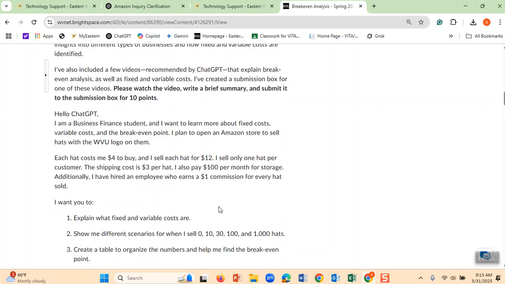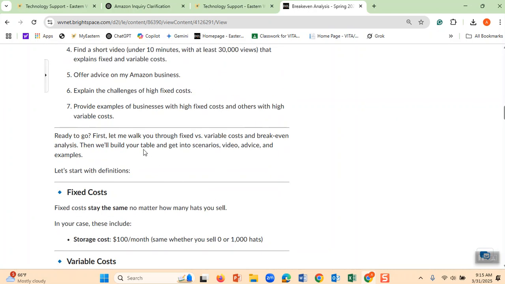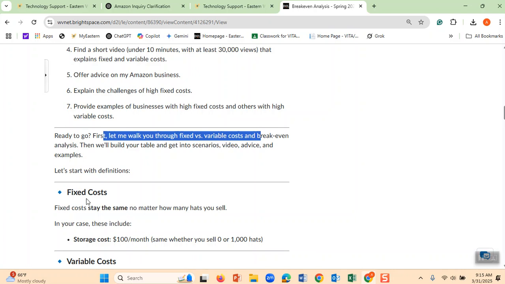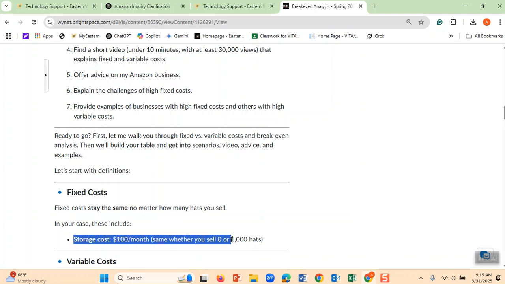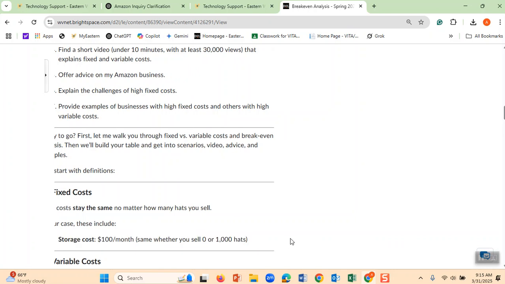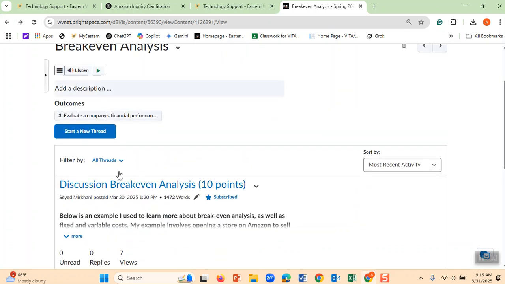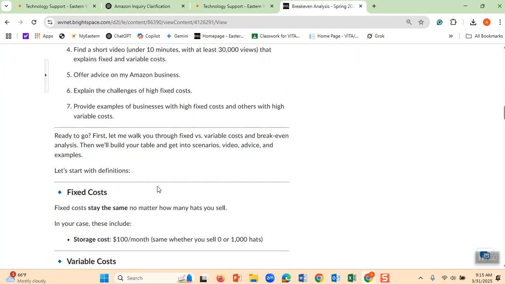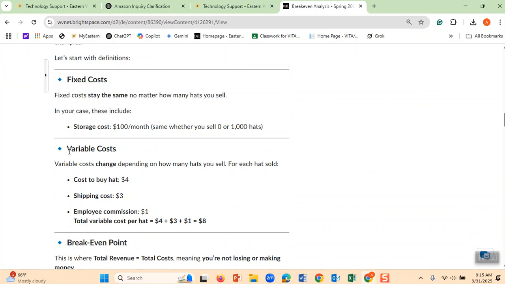And then it creates, and here it is. Let's go. First, this is ChatGPT. Here you go. Fixed cost. ChatGPT is trying to explain to you here what the variable costs and what the fixed costs are. It is explaining to me that the storage cost is a fixed cost, whether you sell 0 hats or 1,000 hats. This is ChatGPT answering my question. And look at my screen again. I came back to here. I click here, and I come back here. Now it is telling me the variable cost.